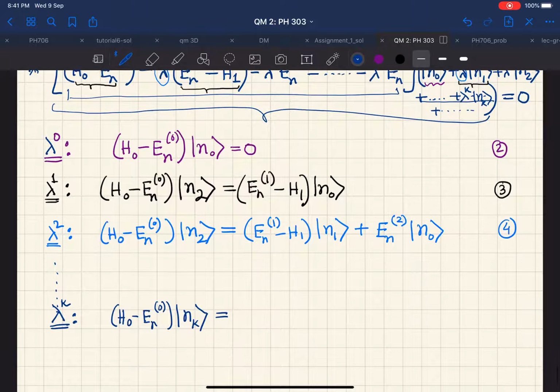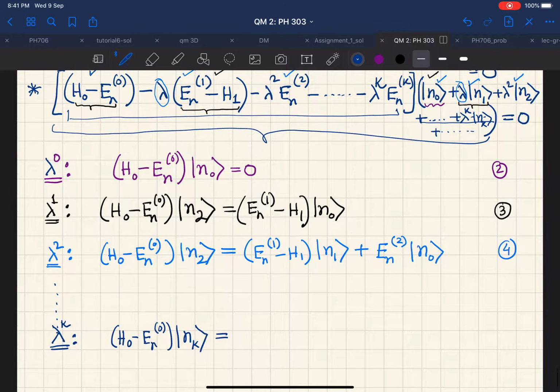So if I write it on the other side, the right hand side, this minus sign will change to plus, and we will have this term (E_n^1 minus H_1) acting on n_{k-1} ket.